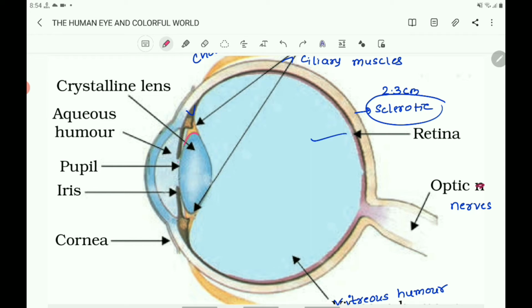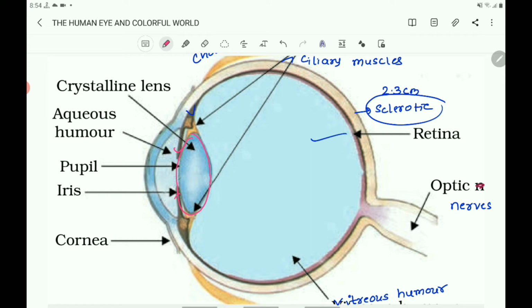Next, the important part of the eye is the lens. It is a double concave lens, normally you can say it is a concave lens. It is situated behind the iris. See here, there is an iris. It is situated behind the iris.